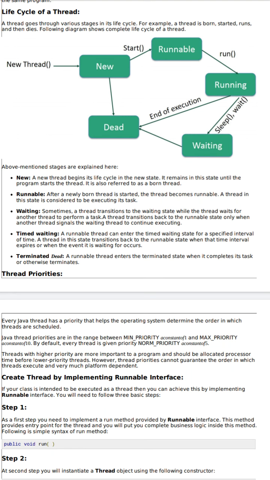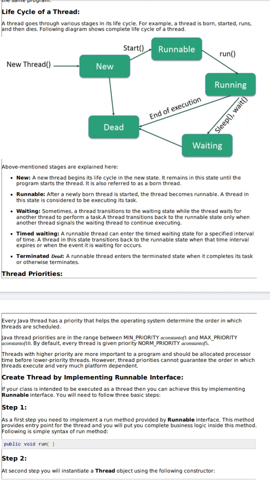In this case we call the wait or sleep option. If I want the thread to wait for some time, we can put the time in this wait option. After that, it is terminated or dead.